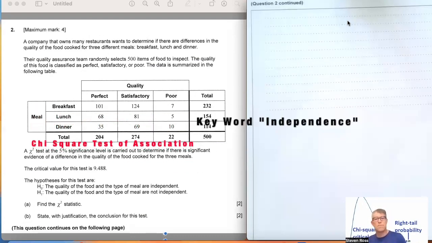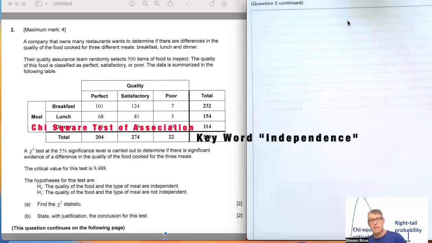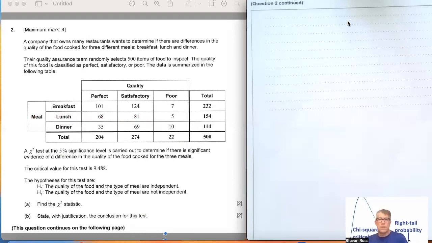And it's wondering if the variables, in this case, meal and quality, time of meal and quality, are they associated with each other, or are they independent? And independence really means that they have no influence on one another. So that's the idea, is one variable, the time of day we eat the meal, and the quality are not influenced by each other at all. And so this is the start of the chi-square independence test.